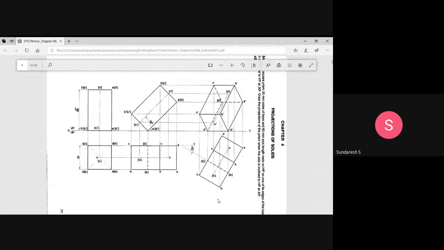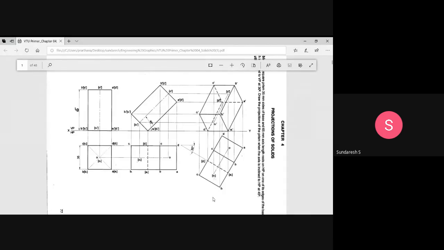Okay, so when you see this square prism from the front, means you are observing from this side. So this is the front view. In this front view, the observer will be here, and the base edge is nearer to the observer, and the top face is away from the observer. It is unlike what we discussed in the top view in the second position.